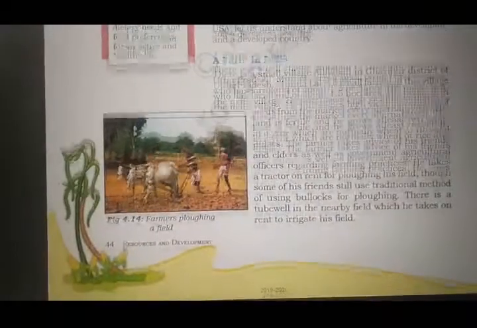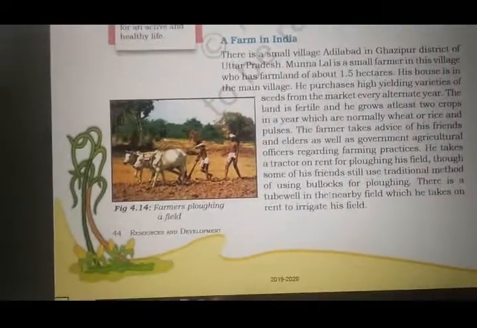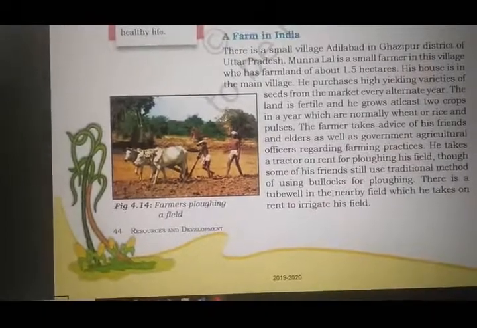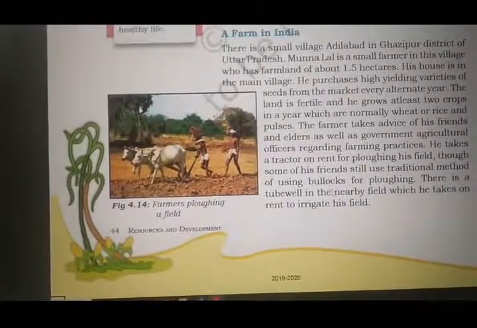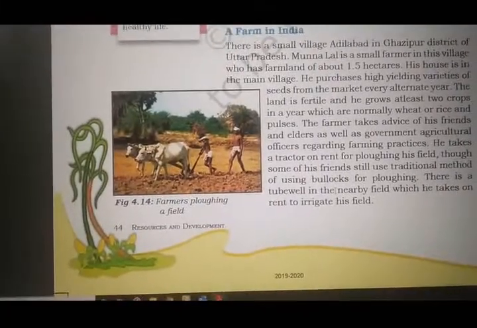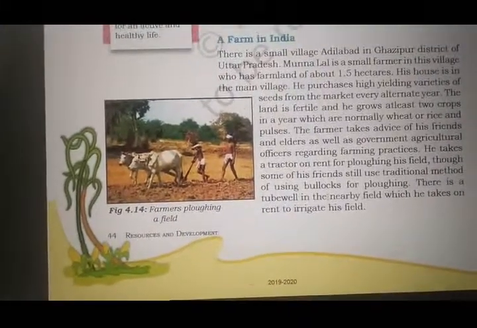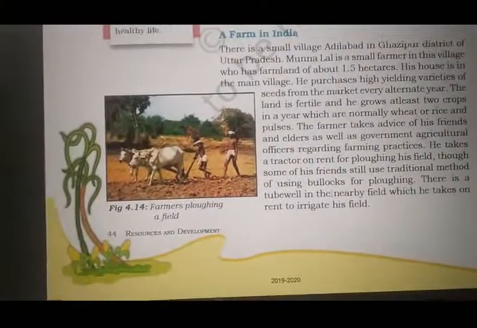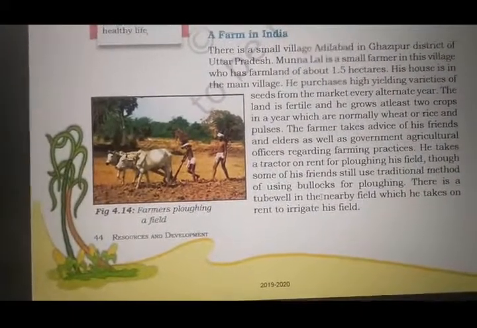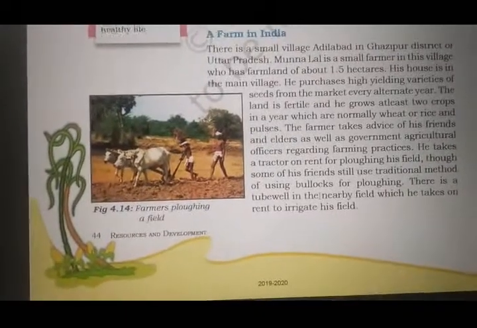That means this fellow Munna Lal is using a lot of things. He has 1.5 hectares of land. His land is very fertile. He can grow at least 2 crops in a year. He takes the help of agriculture officers. He rents a tractor for ploughing his field, using good quality seeds and good quality fertilizers. He also has tubewell irrigation for everything.